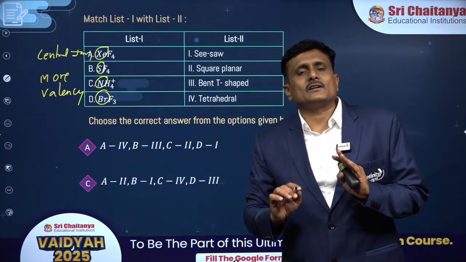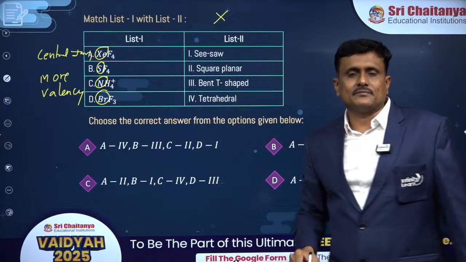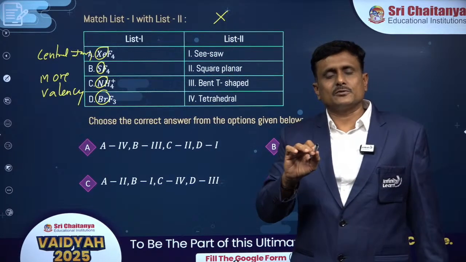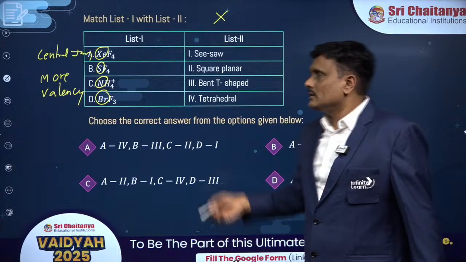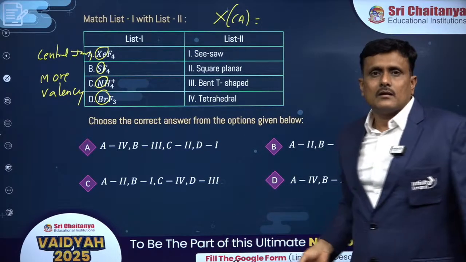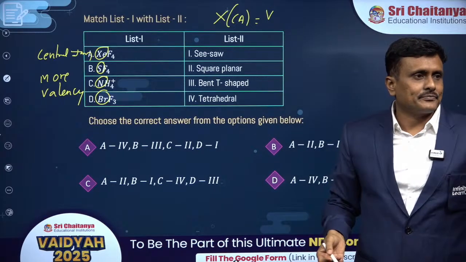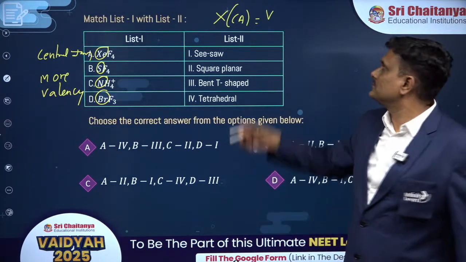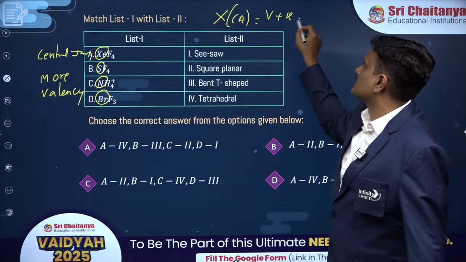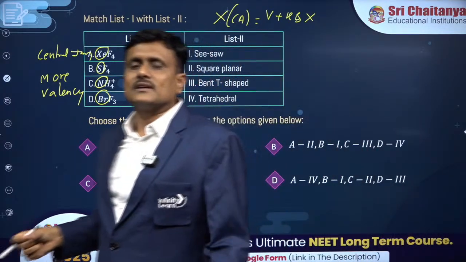And after that, you are going to find out the X value. Remember, there is a formula for this, easy method. Let me explain this to you so that you can work out any example. X of central atom, valence electrons, alright, plus hydrogens and halogens. Easy formula and you will be really happy.